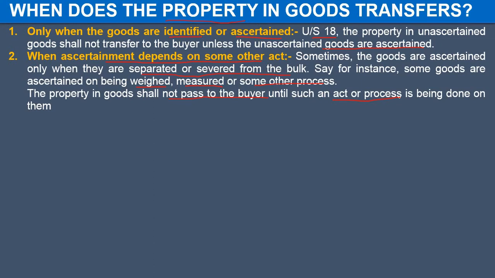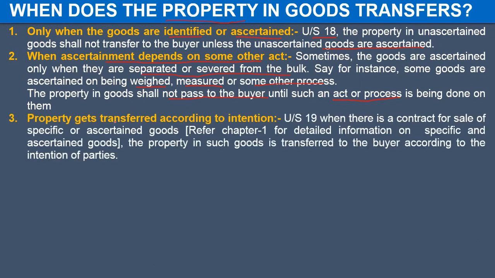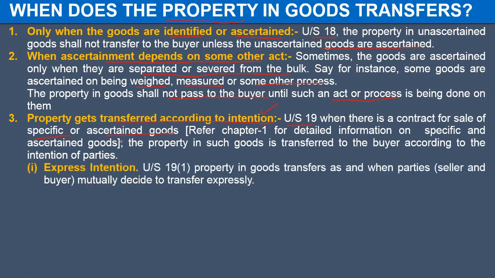has been done. The third case is when the property will transfer according to the intention of the parties, when the buyer and the seller express or imply their intention for the transfer of property, accordingly the property will transfer. Section 18 states the earlier provisions, and Section 19 states that this provision will apply only in case of specific and ascertained goods when the parties express their intentions, so accordingly the property will transfer.